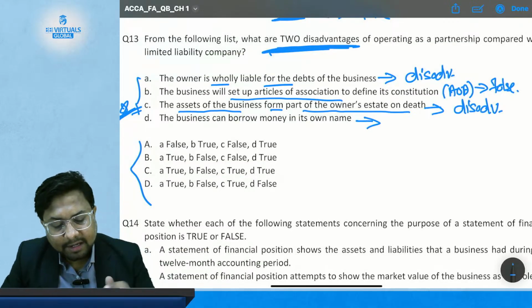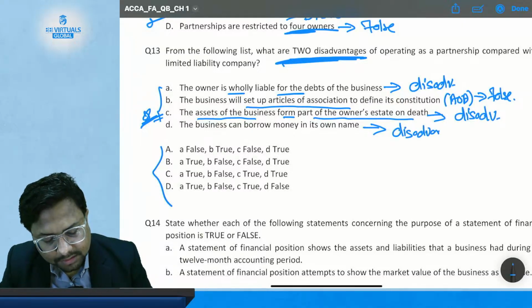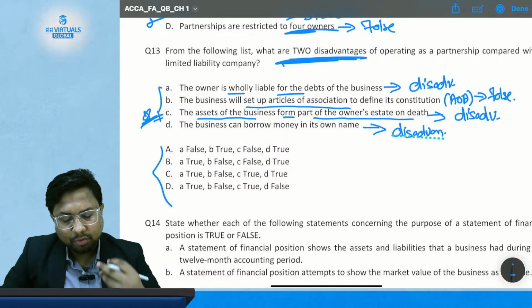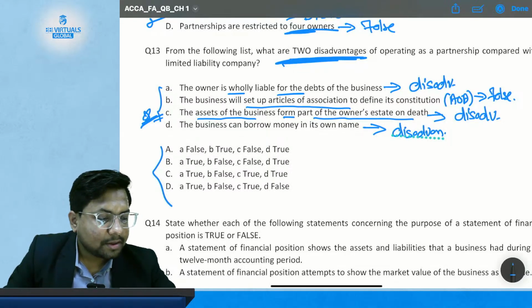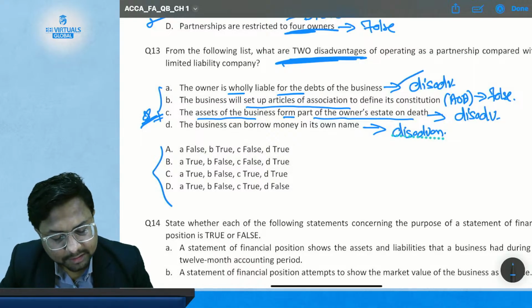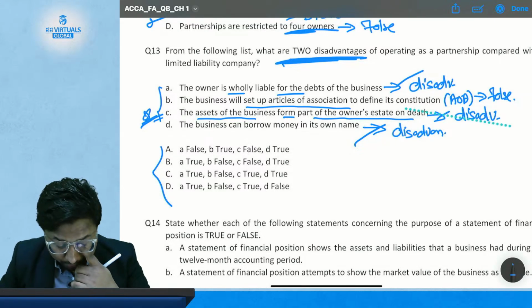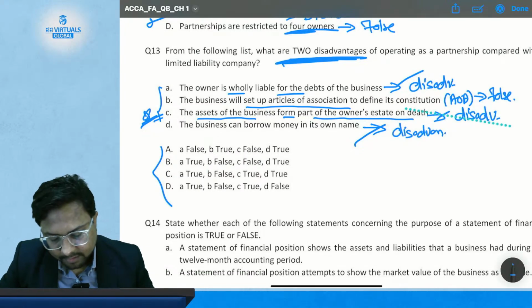So this is a disadvantage, because it is ultimately going to be paid by me. Hence your correct answer is disadvantage, disadvantage and disadvantage. So the correct option is the one where A, C and D talk about the disadvantages.